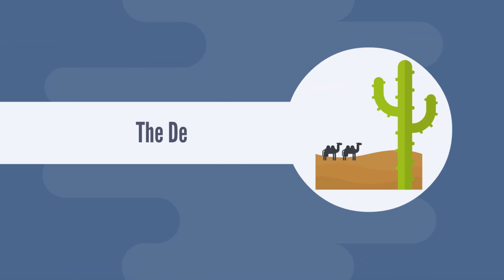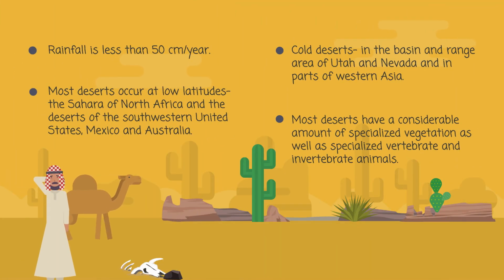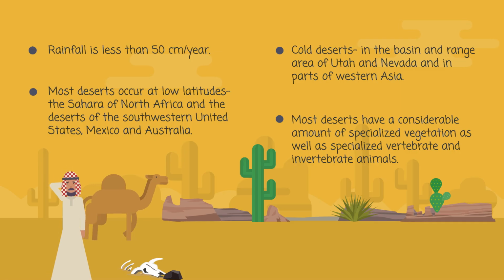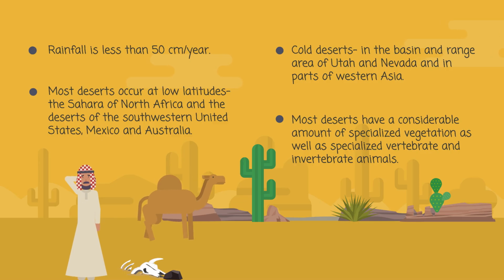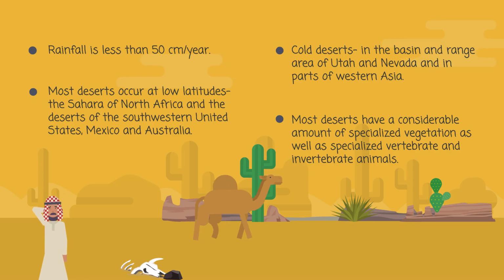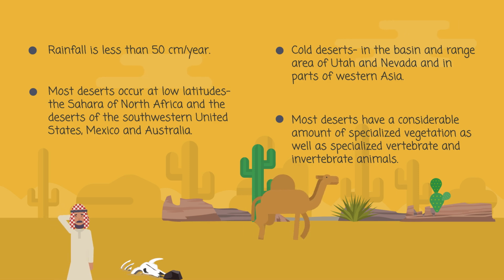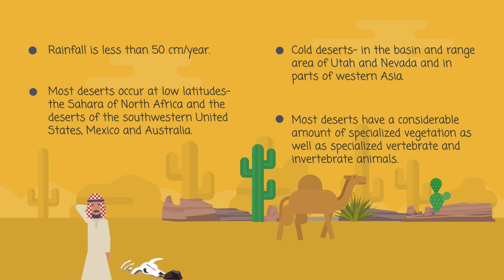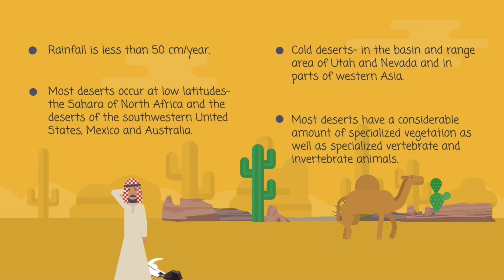The desert. Desert occurs where precipitation is rare and unpredictable, usually less than 50 centimeters per year. Most deserts occur at low latitudes, such as the Sahara of North Africa and the deserts of the southwestern United States, Mexico, and Australia. Cold deserts are located in the basin and range area of Utah and Nevada and in parts of Western Asia.